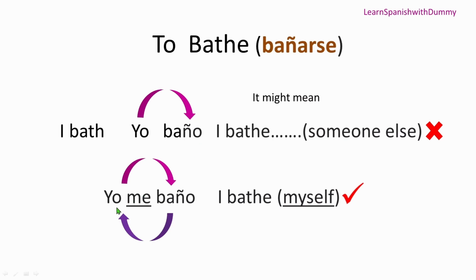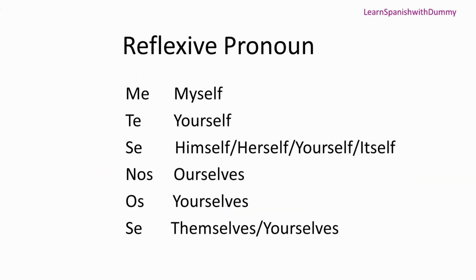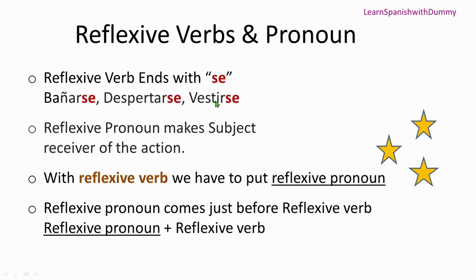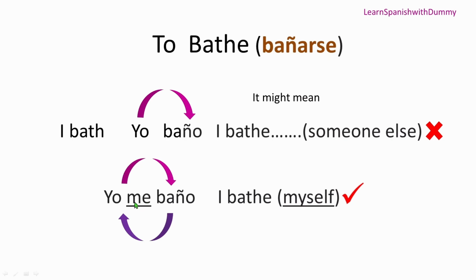Now here it says yo me baño. Here I'm saying that I bathe, and what is me? We've just learned me is myself. If we go back here, me is myself. So this is reflecting that I'm doing an action on myself. So this is the correct translation, saying I bathe.